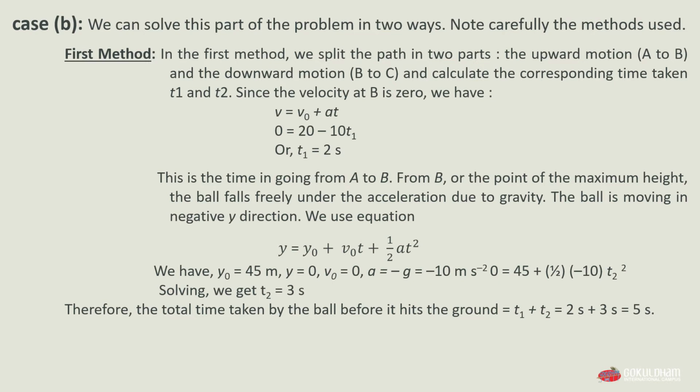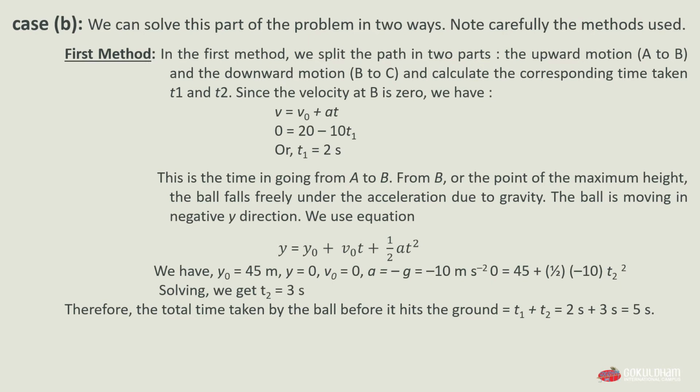We have y0 equals 45 meter, y equals 0, v0 is also 0, a equals minus g, which is minus 10 meter per second square, and so we get 0 equals 45 plus 1 by 2 into minus 10 t2 square.